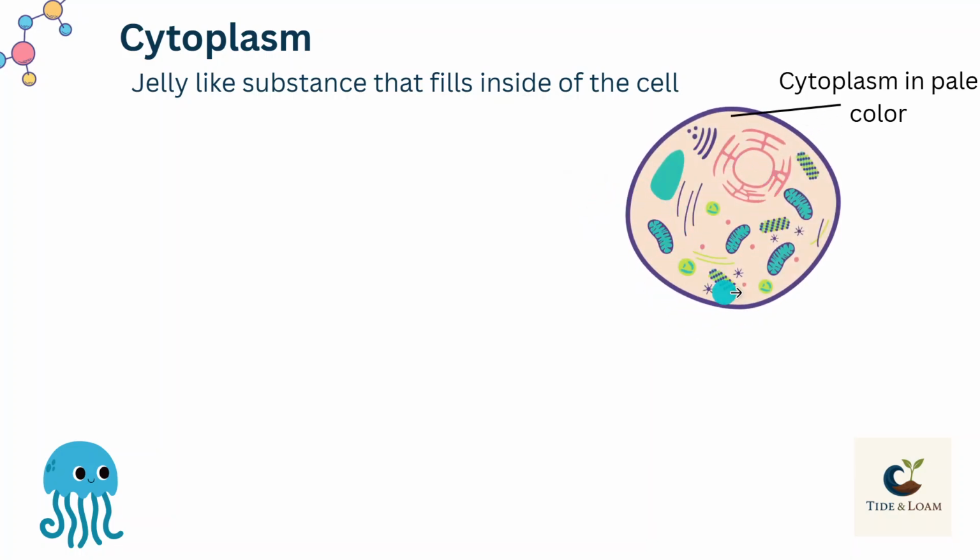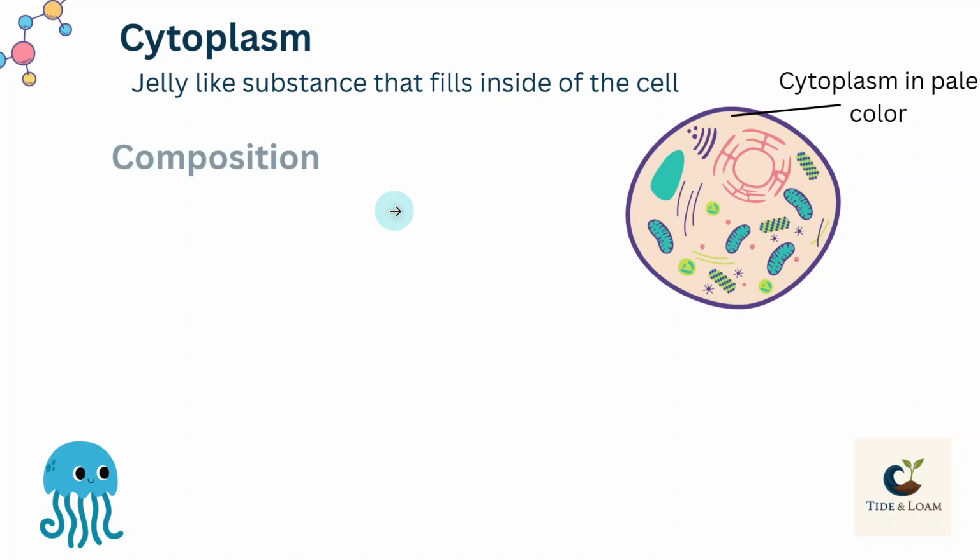Now this is a figure of the cell. This purple colored boundary of the cell is called cell membrane, and inside these are all the organelles of the cell, and these organelles are floating in a pale colored fluid, and this fluid is called cytoplasm, and its nature is jelly like. So the jelly like substance in which all the organelles of the cell are floating, that fluid, that substance is called cytoplasm. What is its composition?